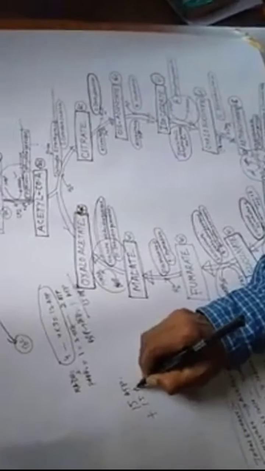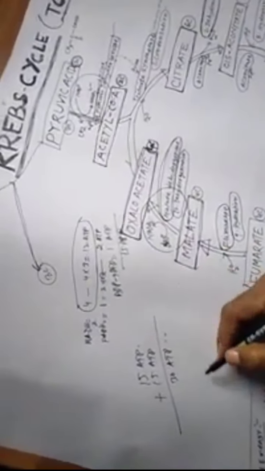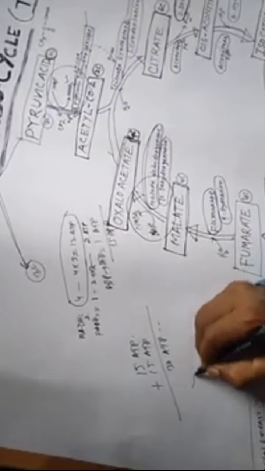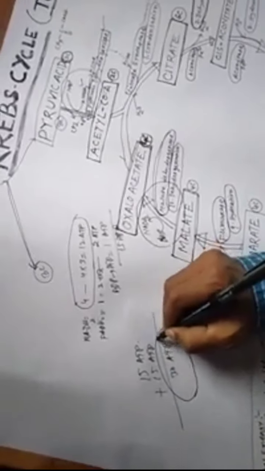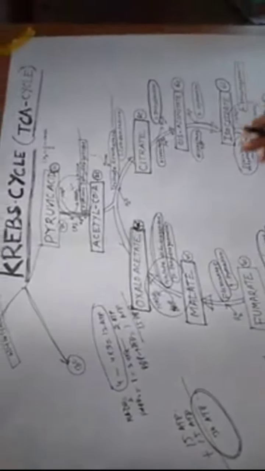Another pyruvic acid gives another 15, so 15 plus 15, for 2 pyruvate, is 30 ATP in total. So this is all about the Krebs cycle, or tricarboxylic acid cycle.